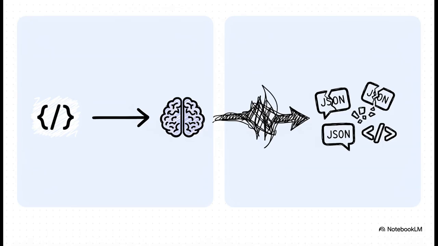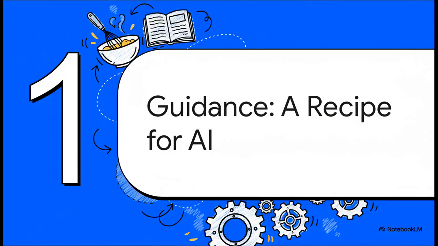On the left, you've got what you asked for, clean, structured data. And on the right, well, that's what you often get, a chaotic mess of conversational fluff, weird formatting, with your JSON maybe buried somewhere in the middle. For any real-world app, that kind of unpredictability is a total deal breaker. So, how do we fix this? This is exactly where Microsoft's guidance library steps in. It's basically designed to take all the guesswork out of AI generation and give you a whole new level of precision and, most importantly, control.